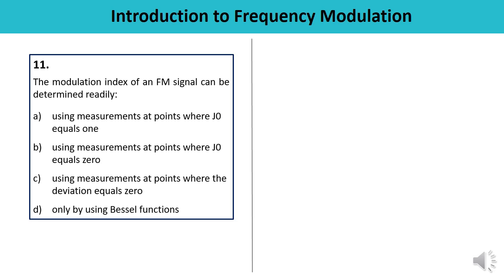Question number 11 is, the modulation index of FM signal can be determined readily. Read the options. Using measurement at point where J0 equals 1, where J0 equals 0, where the deviation equals 0, or by using only the Bessel's function. So modulation index can be determined readily by measuring the points where J0 is equal to 0, means the correct answer is B.